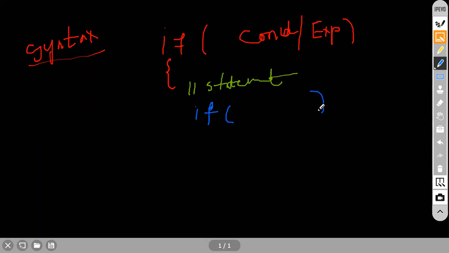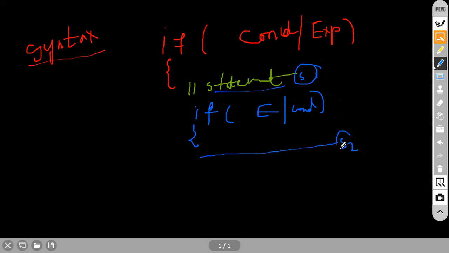Here what I am going to do is put one more condition or expression. Again, I am going to open the bracket here. Please understand, I am going to open the bracket. Here I am going to put one more statement, something like S2. I will say this one as S1. Again, I will say this one as S2.